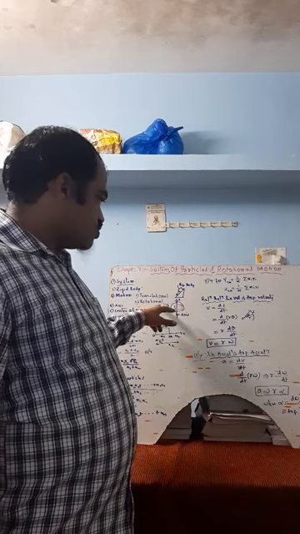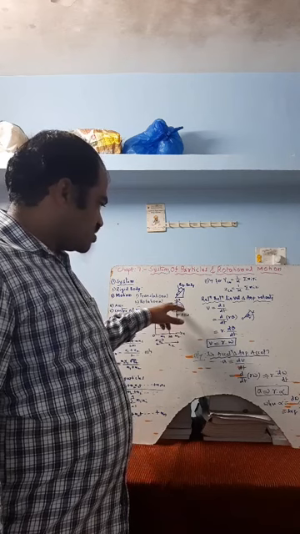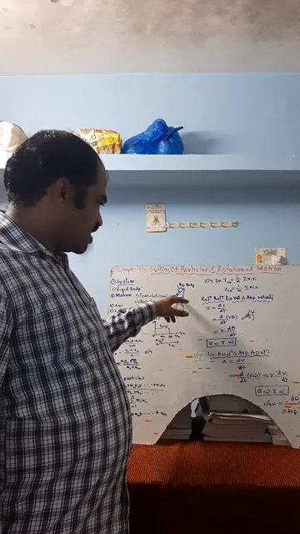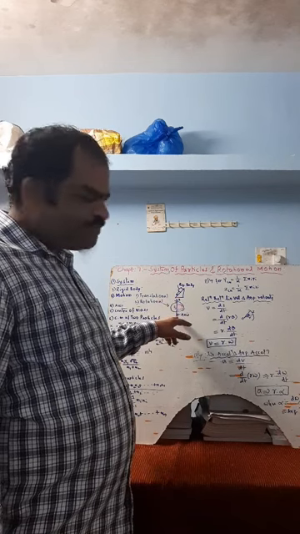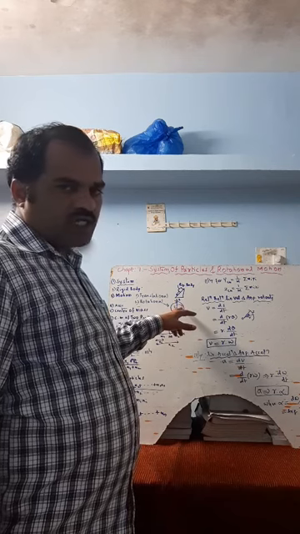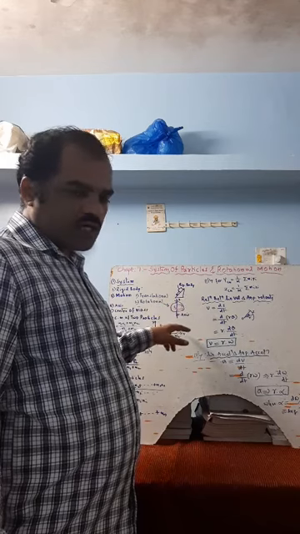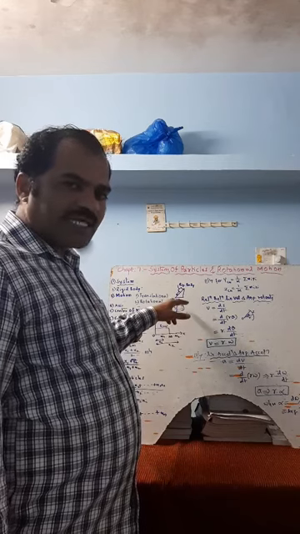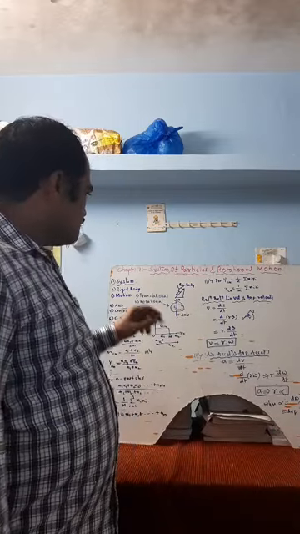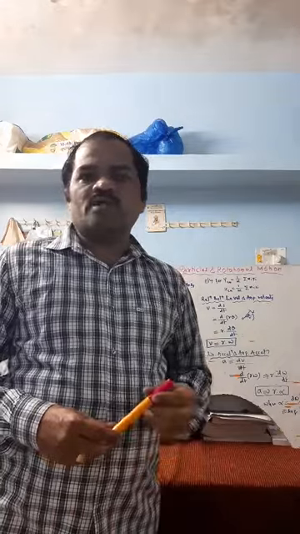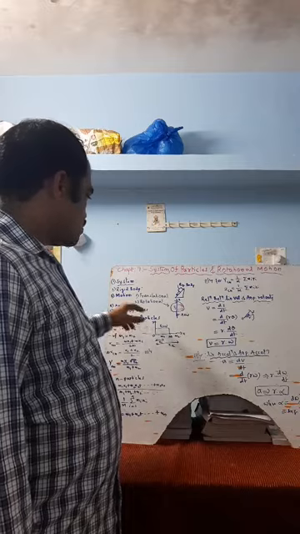Then comes rotational motion. So for rotational motion, here you can observe the rigid body. It is going to rotate about a fixed perpendicular line, that is called as axis. So all the particles of the rigid body are going to have their centers on the fixed line, and they are going to rotate about that fixed line, that is called as axis of rotation. So that is called as rotational motion. So the system or the rigid body will be having these two types of motions, that is translational and rotational motion.